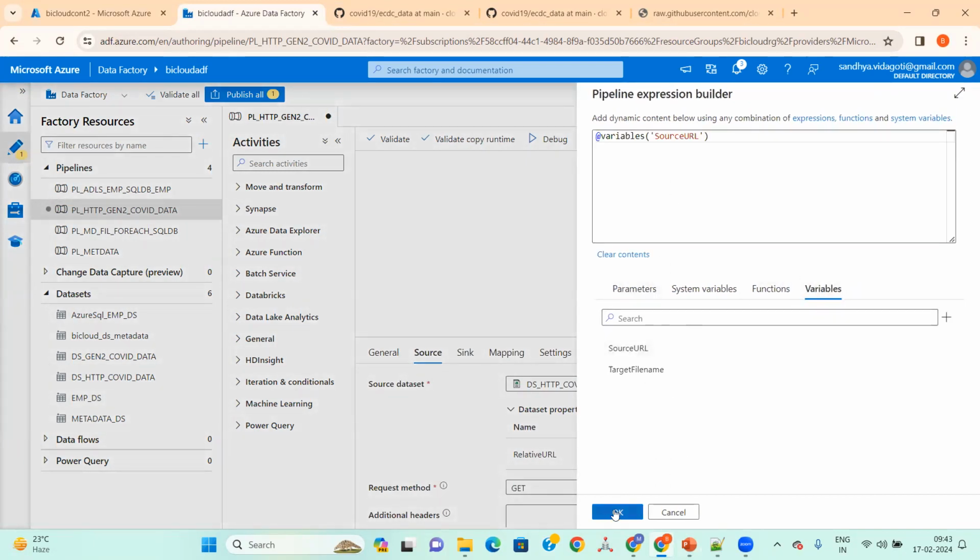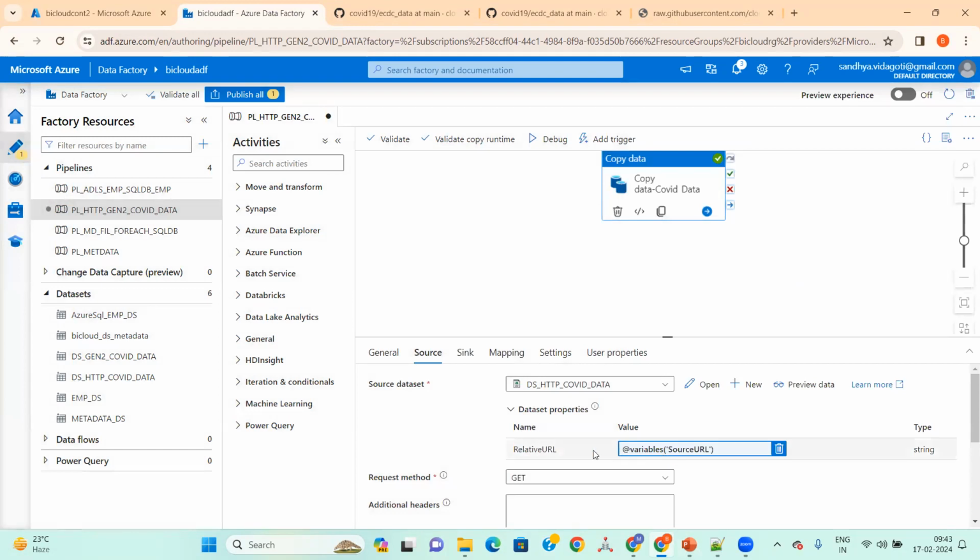Here I can give it here. This is the parameter and this is the value. This is the parameter and this is the variable. This is the key value, the key JSON value, in JSON files. Are you getting it?